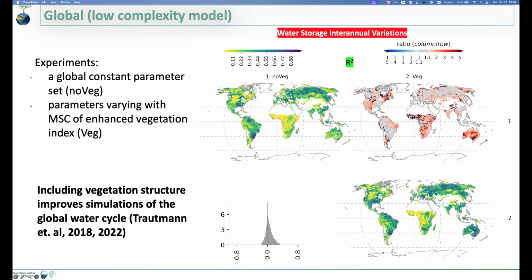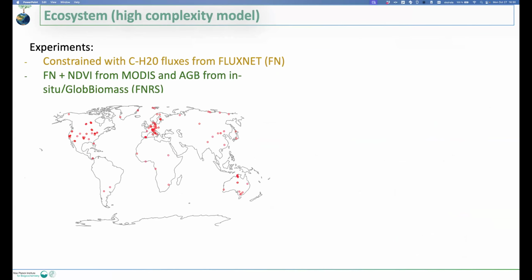So even on a model that already has very good performance, adding new information coming from vegetation improves simulation mostly in regions where the vegetation structure is a key feature. This has been explained in a couple of papers from Tina, already a few years now. And in the other experiment, we have FluxNet observations, 200-something sites globally.